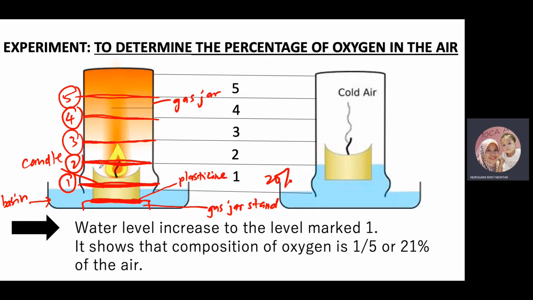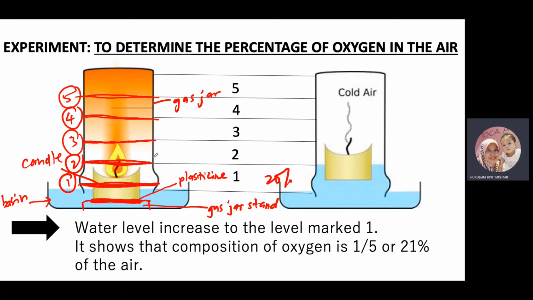Okay, and then after you have fill it with water and divides into 5 parts, you are going to light the candle up and invert the gas jar over the candle. Okay, dah lights up dia. So dia dah ready duduk atas gas jar stand. Dan kita akan ambil gas jar ni, kita akan invertkan dia ke atas candle yang tengah lights up tadi.